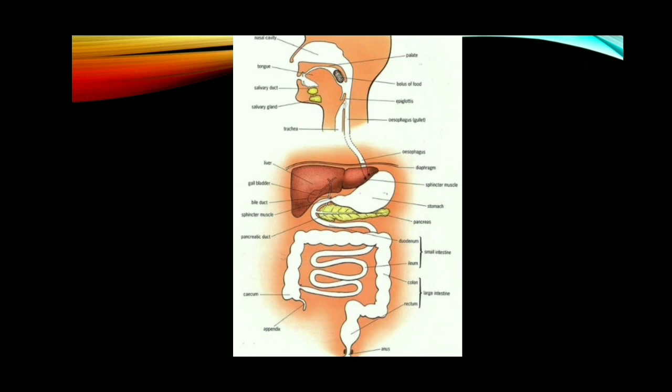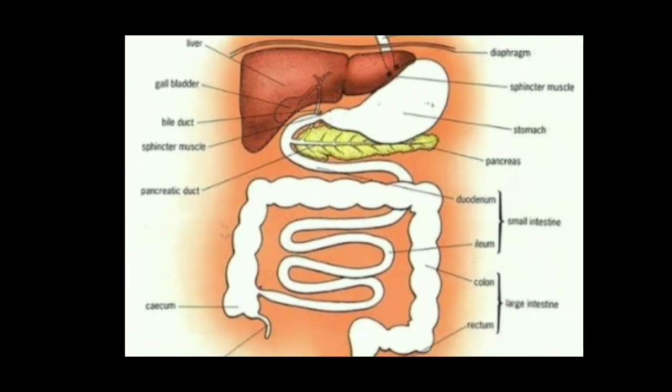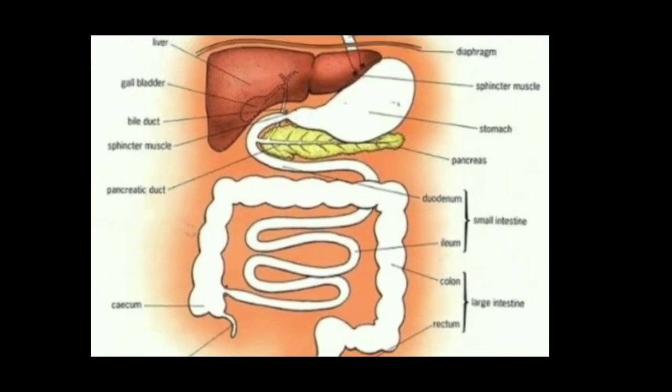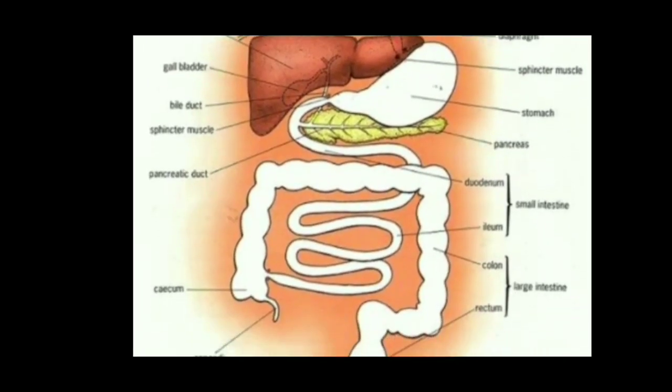Also, the walls of the stomach secrete hydrochloric acid. This hydrochloric acid kills the bacteria present in the food. If there are any bacteria present in the food, this hydrochloric acid kills them. And since this hydrochloric acid is acidic, it would cause some corrosion in the walls of the stomach.